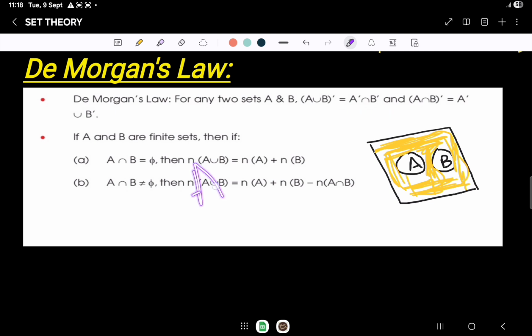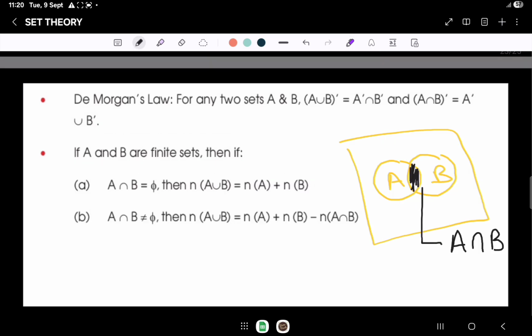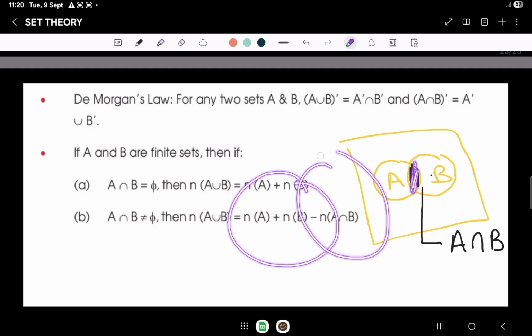And if we talk about (A intersection B) whole complement, then first understand what is A intersection B. If this portion is A and this portion is B, then the intersecting or overlapping portion is A intersection B. Intersection means overlapping. Here A and B both are overlapping.